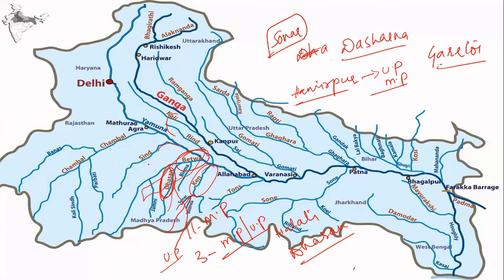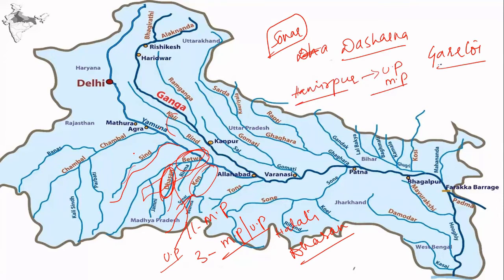Okay, now let's talk about the Sindh tributary. It originated in the Vidisha district of Madhya Pradesh. It flows generally in the northeast direction and joins the Yamuna near Auraiya. The important tributaries of Sindh were Parvati and Kunwari, which are on its left bank, and Pahuj on the right bank. So these were the other tributaries of the Sindh River.